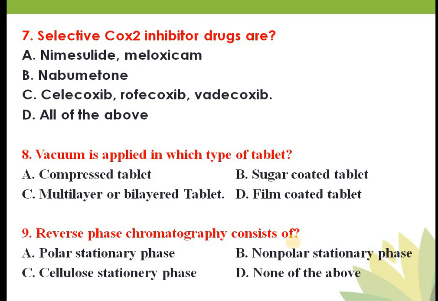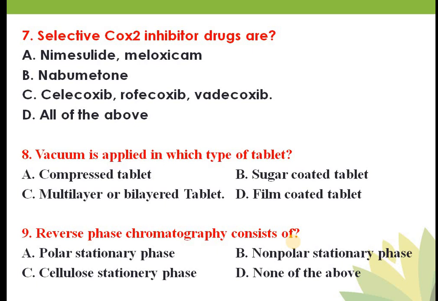I will explain it again, don't worry. What happens in normal phase chromatography? In the 1970s, most of the liquid chromatography was carried out using non-modified silica or alumina as a stationary phase. The silica and alumina were polar. Most of the polar compounds used to have more affinity towards the stationary phase. That's why it is known as normal.